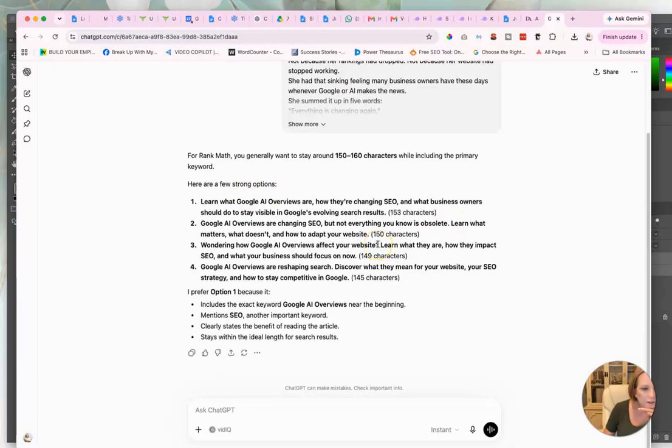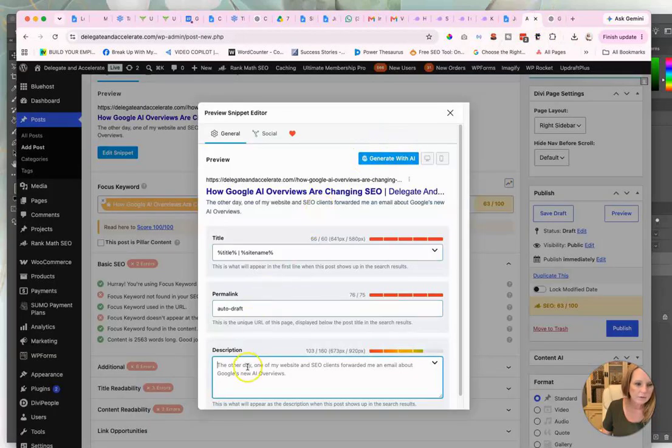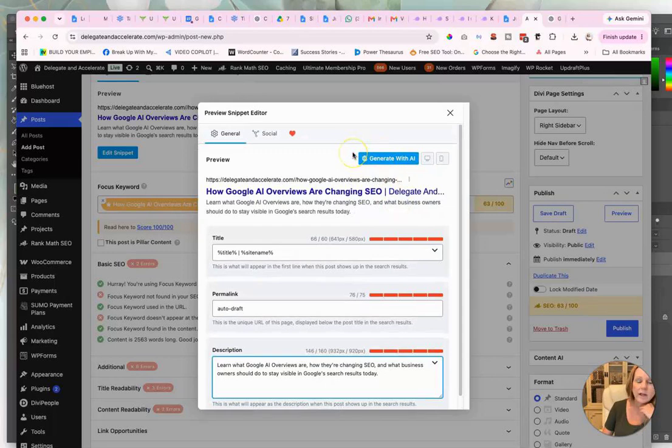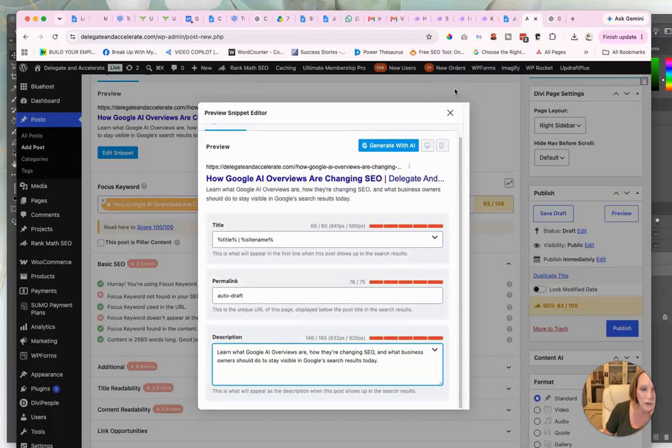Wondering how Google affects your website. Some of this sounds so stupid. I like this one, I guess. Not the best. It'll do for now. It's going to be too long. And what the business owners should do to stay visible in Google's search results today. I don't use any of this generative AI stuff inside of any of these tools. Alright, so this is saying this is too long, so it's going to take off the site name.